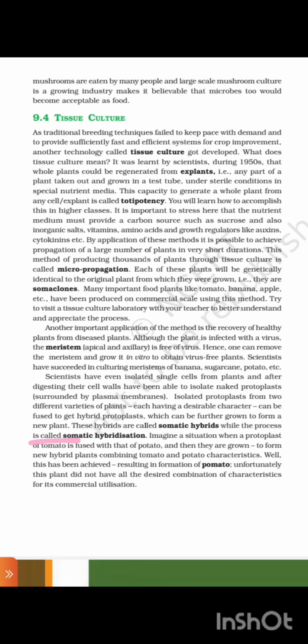The process is called somatic hybridization. Imagine a situation when the protoplast of tomato is fused with that of potato, and then they are grown to form a new hybrid plant combining the tomato and potato characteristics as well. This has been achieved, resulting in the formation of pomato. Unfortunately, this plant did not have all the desirable combination of characteristics for commercial utilization.